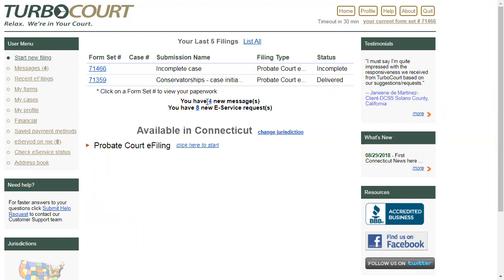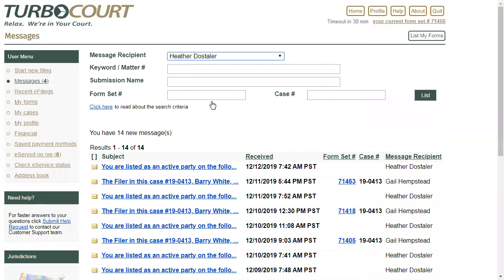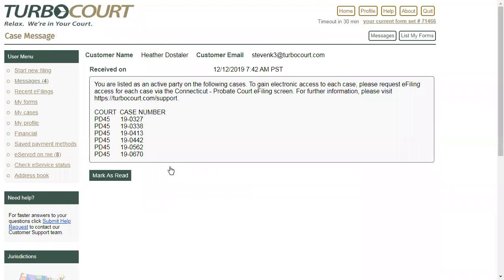So I could click, for example, on that number 4. It'll show me all the messages I have. 4 of these I haven't read yet. And sure enough, that most recent one, you are listed as an active party on the following cases, and then my list of cases. Now, you may have a much longer list of cases, but whatever it is, this is going to be your list. And if you are sent that email, because if you have the email notifications turned on, you'll have the list of cases in the email as well.